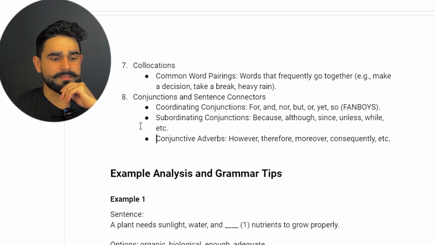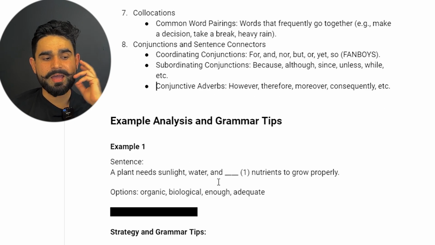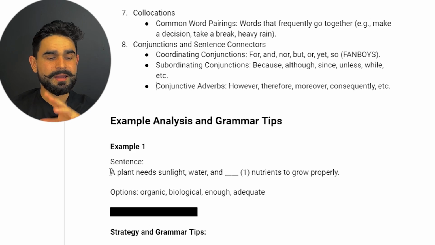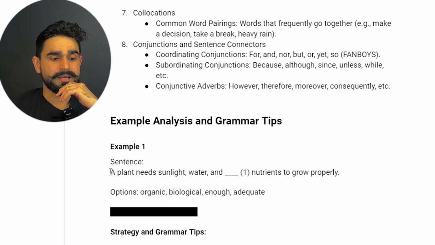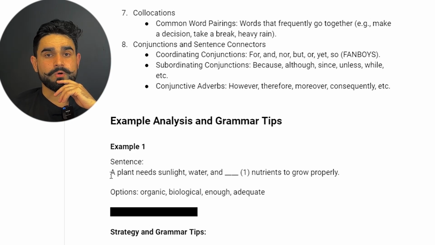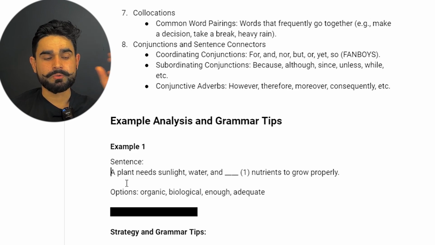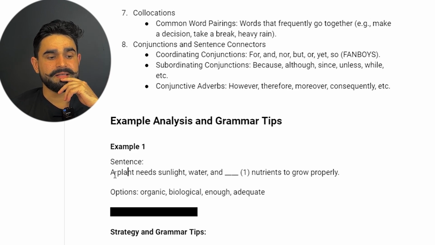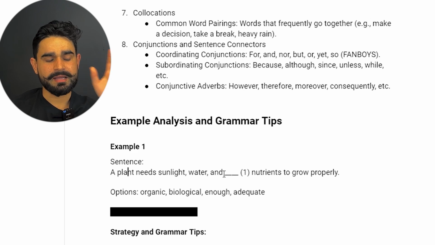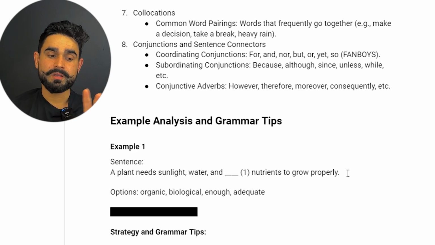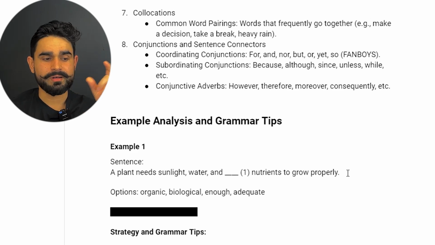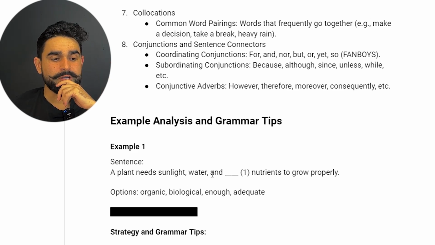So for example, guys, in this one you get a passage about plants and all that, and there is an option that you need to choose. For example, a plant needs sunlight, water, and dash nutrients to grow properly. So you will get those types of fill in the blanks in your real exam. So what do you do over here?